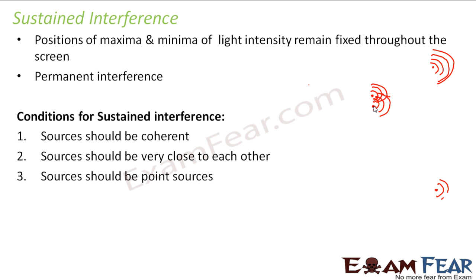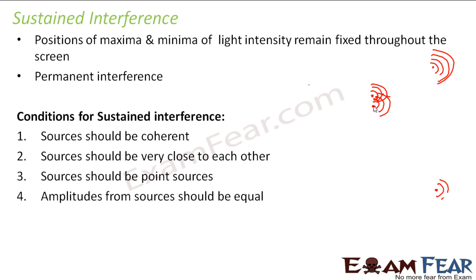Sources should be point sources. If the sources are point sources, then the wave fronts which are formed are more neat and more proper, because, as I mentioned in the previous slide, if instead of point sources they are bigger slits, in that case the intensity is more. That is fine, but the distinctness will be less, because in that case light is entering from a broad region. So the phenomenon of interference will reduce. The distinction between bright and dark bands will reduce. But if it is a point source, you can very clearly observe the crests and troughs, and the interference will also be better.